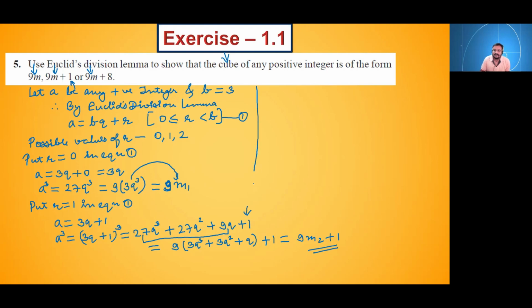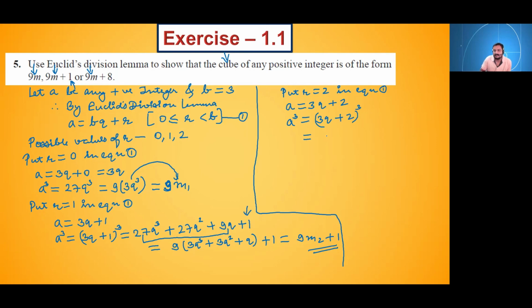Similarly, put r is equal to 2 in equation 1. So in equation 1, a will be equal to 3q plus 2, cubing on both sides. So a cube will be equal to 3q plus 2 whole cube.